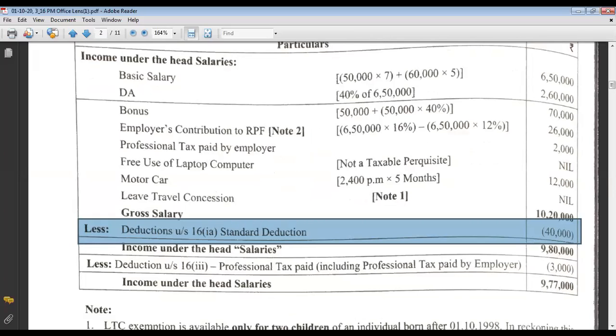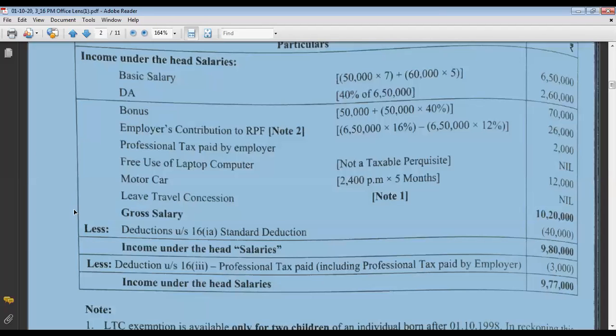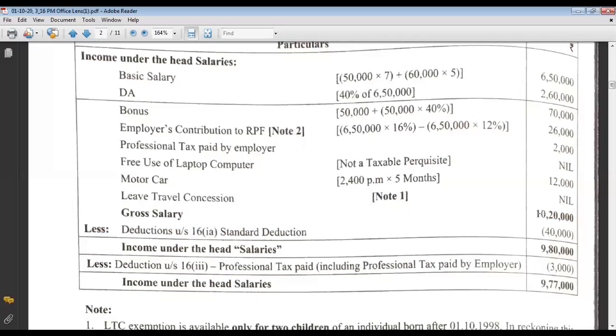Now, what is standard deduction? I'll explain to you. See, the government is also concerned about its people who pay taxes. Look at the same problem. We know that you have got a salary of 10 lakh 20,000. The government says, don't pay us tax on the entire 10 lakh 20,000. From our side, we will give a benefit of 40,000 rupees.